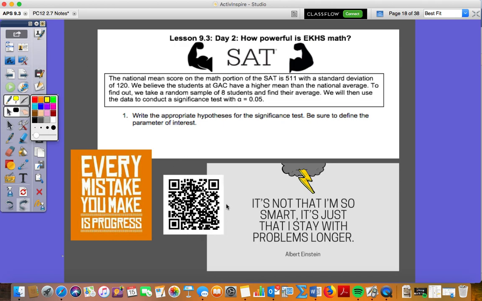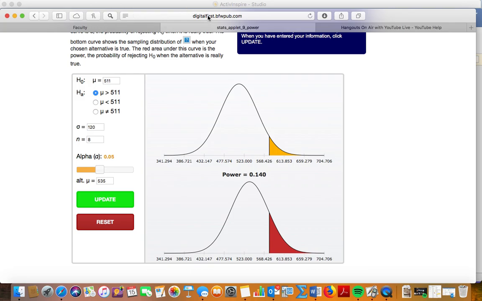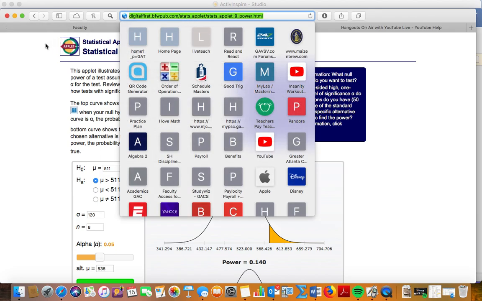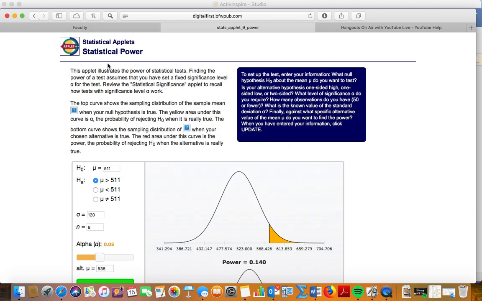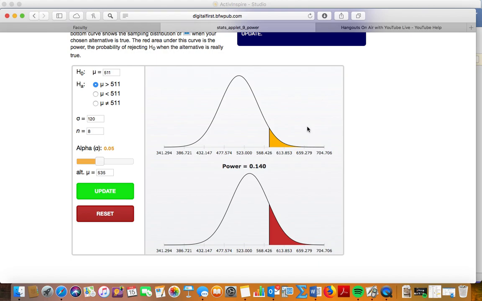Go ahead and scan this right here. It should pull up a test here. And if it doesn't pull that up, let's say it looks like this, you could actually go to Google this. It's the Statlet, I believe is what it's called. But if you search statistical applet, statistical power, it should look like this. You could follow me, and that's fine. But for those of you who really like to do it, that might be helpful for you here.